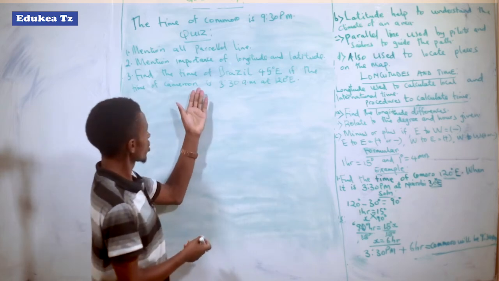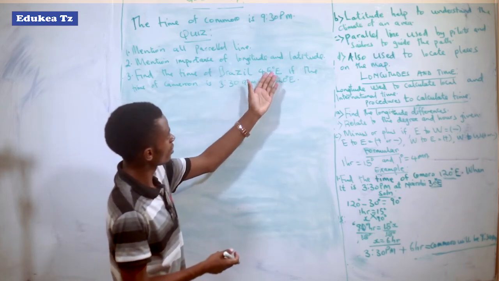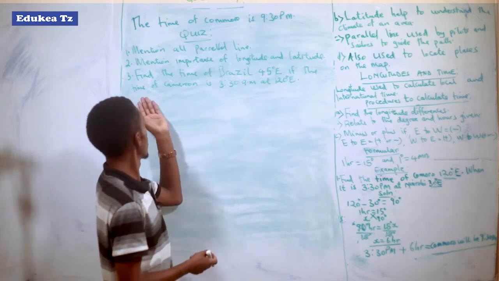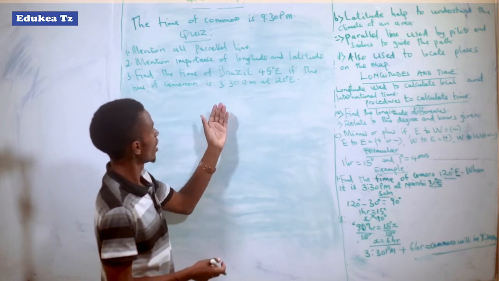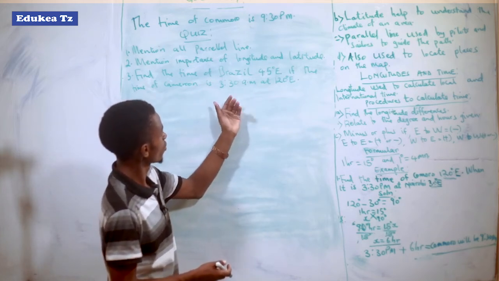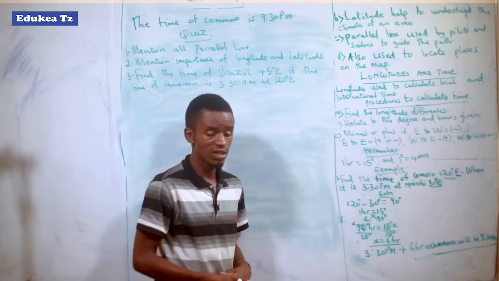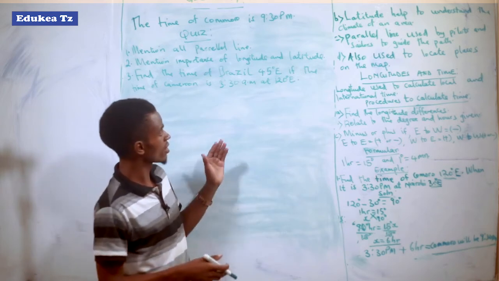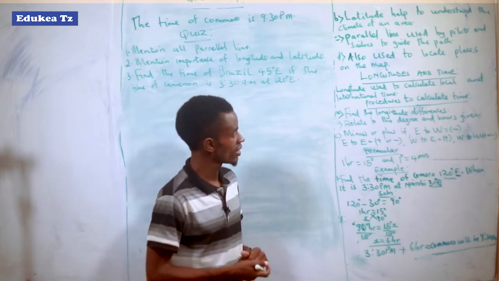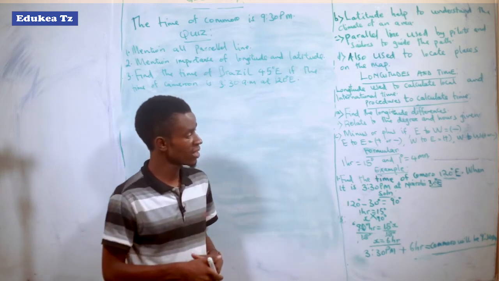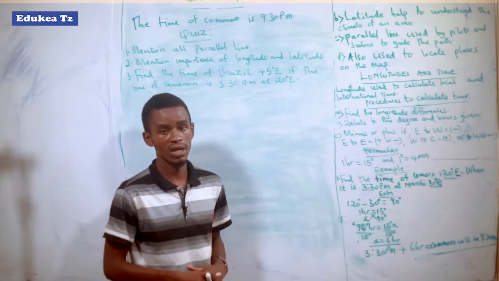Very simple: find the time of Brazil at 45 degrees east if the time of Cameroon is 3:30 a.m. at 120 east. That is the simplest question if you have been with us from the beginning of the topic up to the end.